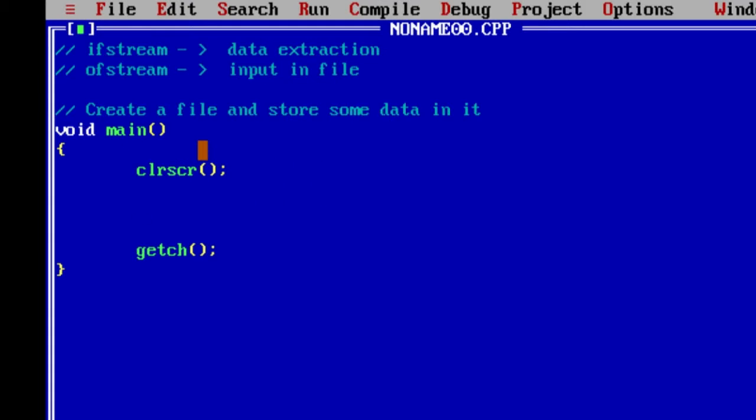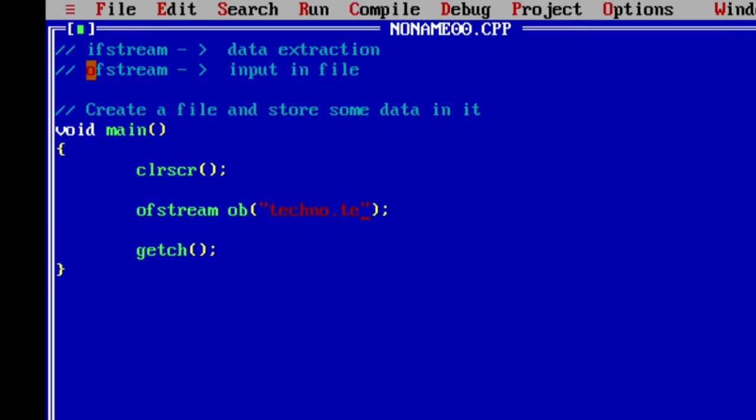I'll just create a file and try to store some data in that file, as I have mentioned already for you to understand. So how to do that? For that input we need ofstream. I am supposed to create the object of ofstream, ob, and I'll explain the syntax. In this bracket you are supposed to mention the name of the file in which you want to store the data.